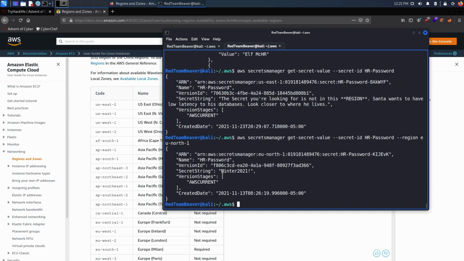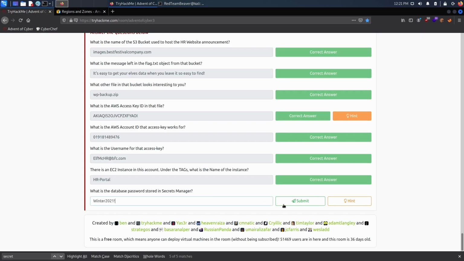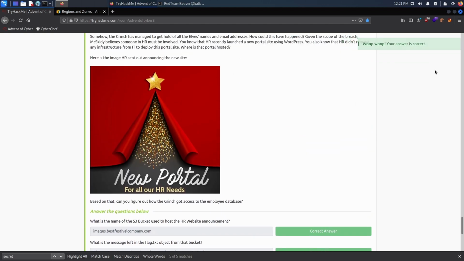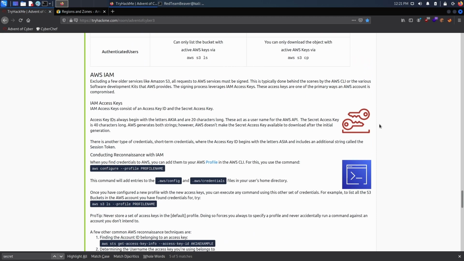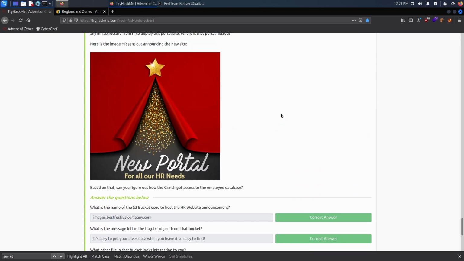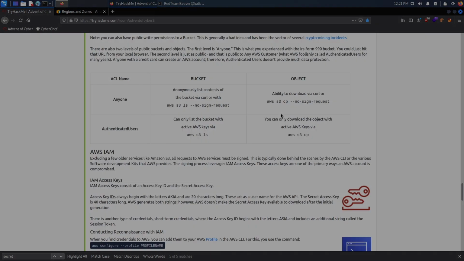Doing so will actually give us a secret string of winter2021!, which is a common password used in enterprise networks. So just like that, guys, it was a bit of a harder challenge just because I'm not really used to AWS, but thanks for sticking with me. And just like that, we've completed day 17 of the Advent of Cyber 3 by TryHackMe.